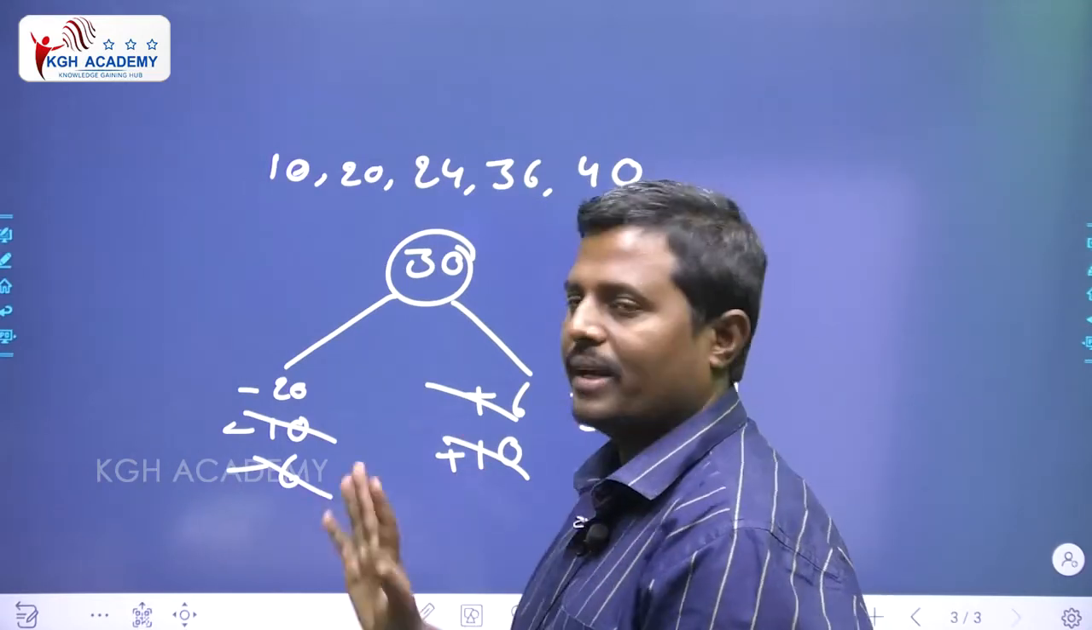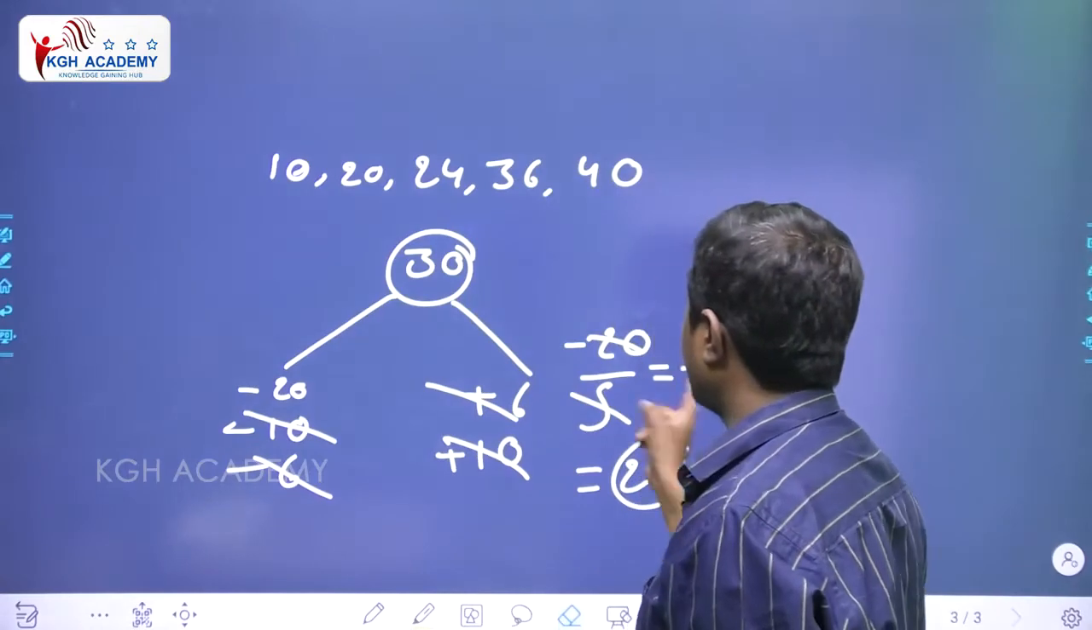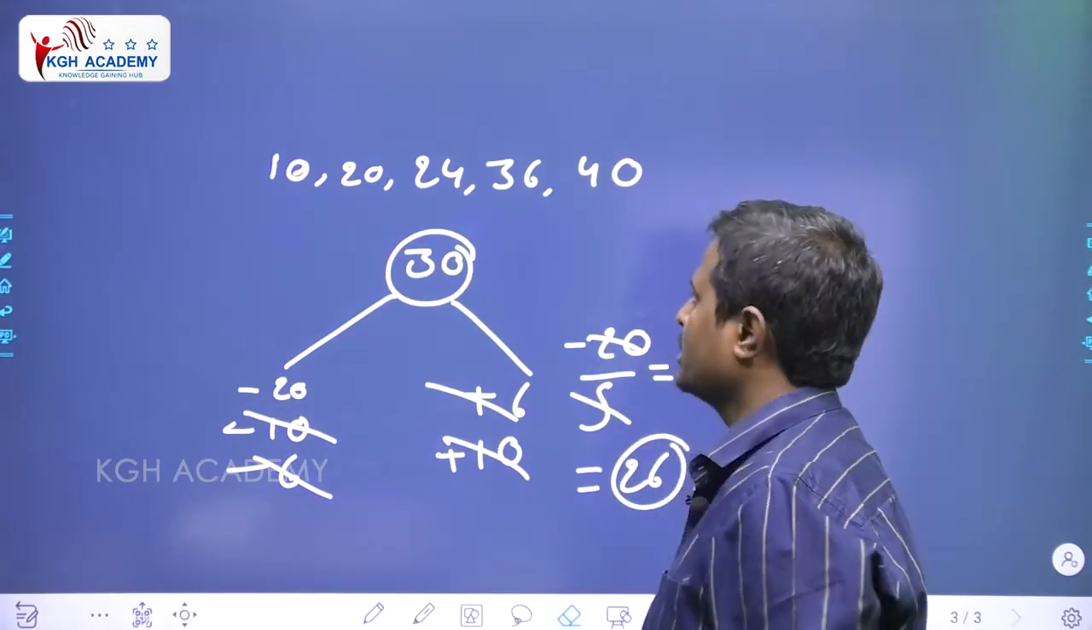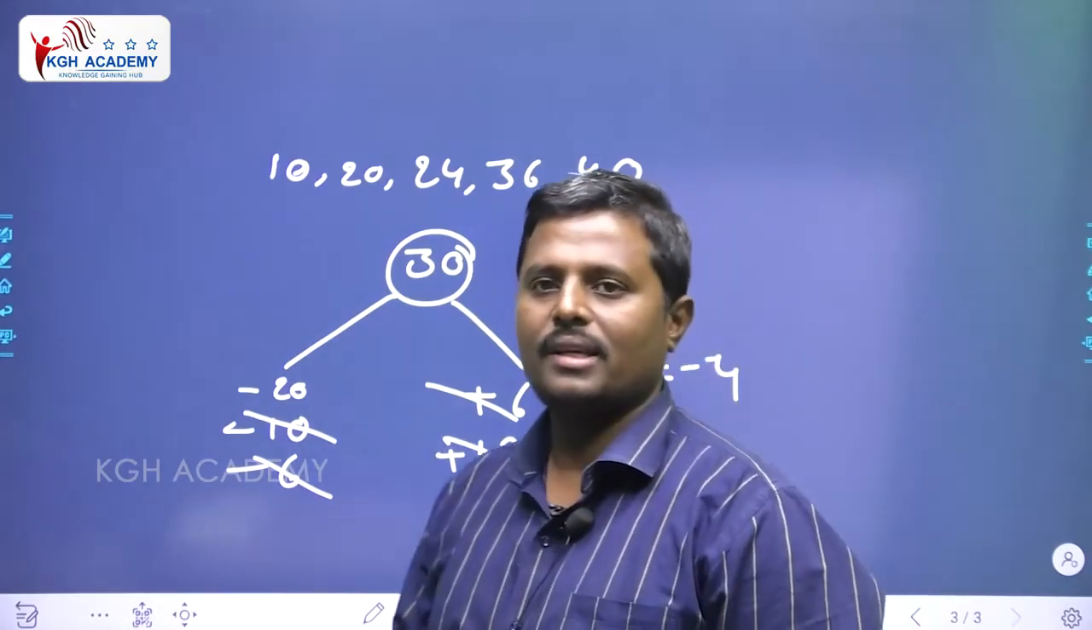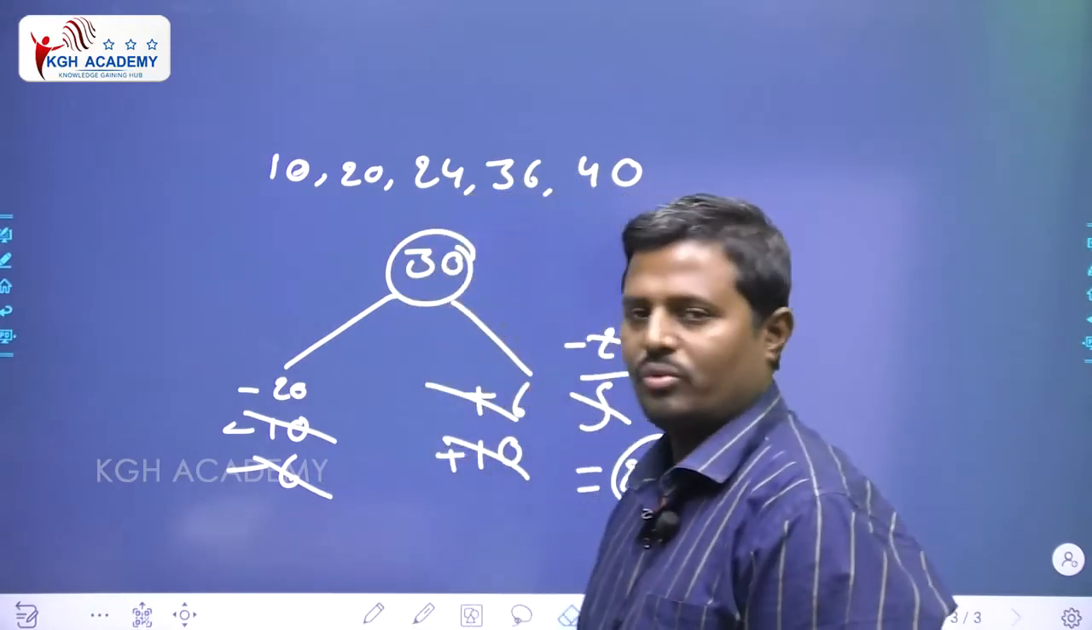That means the average was decreased by 4. Average was decreased by 4. That's why 30 minus 4, answer equals 26. Simple. Very easy question. Okay, is it clear, sir? This is model number 1.